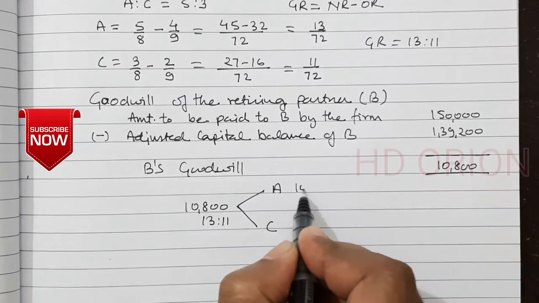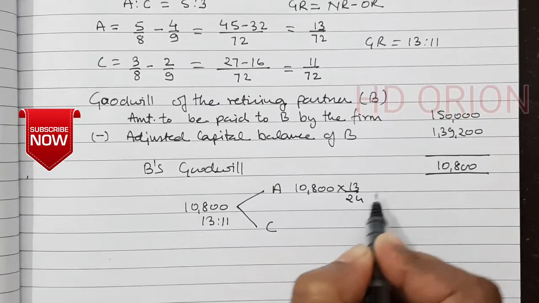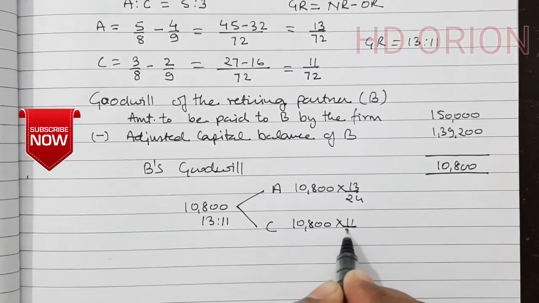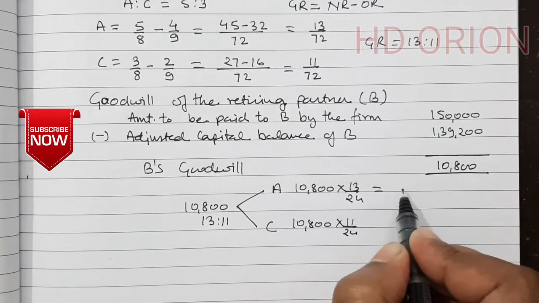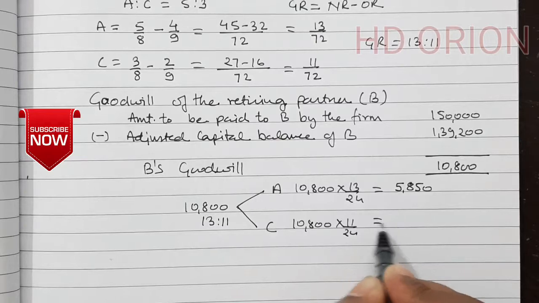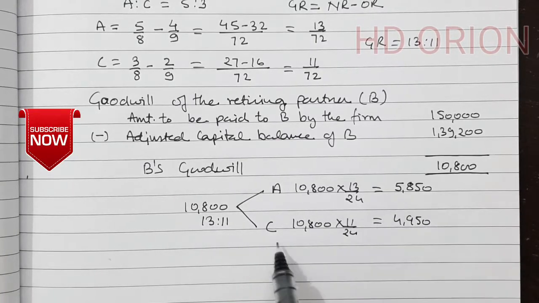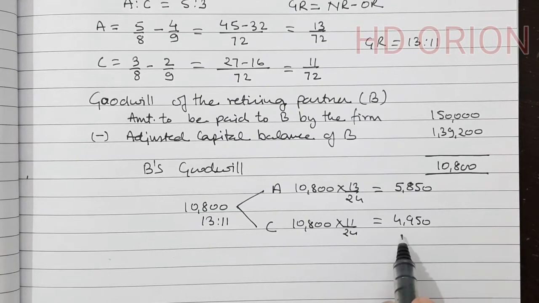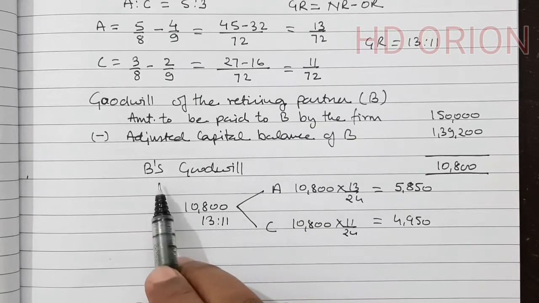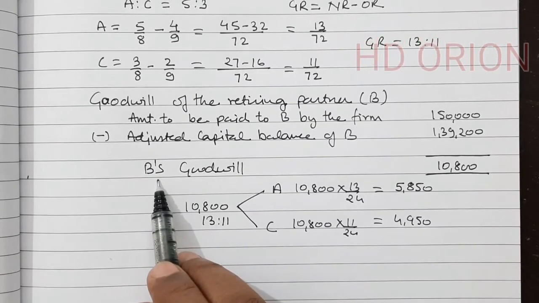That is equal to 10,800 into 13/24, and 10,800 into 11/24. We will get an amount 5,850 and 4,950. So this much A will contribute and this much C will contribute, because A and C are gainers and B is leaving the firm, and therefore he has sacrificed his portion of profit.